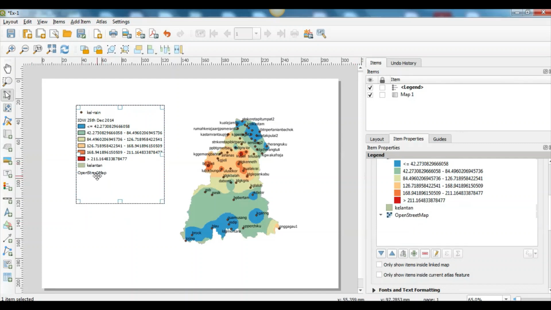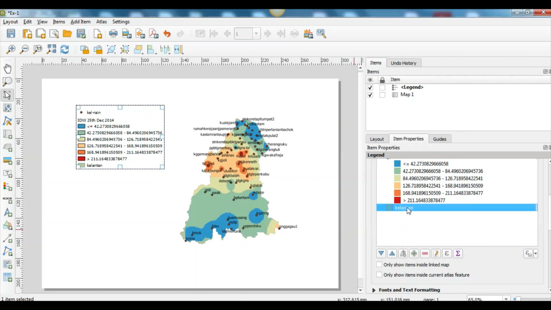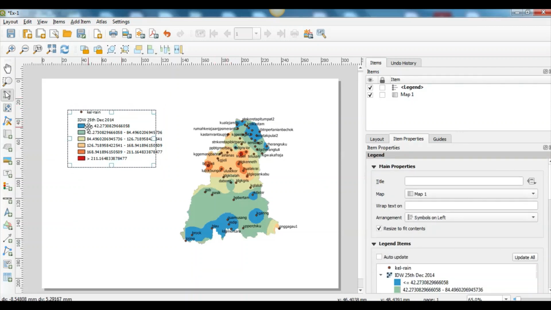So here you go, we already omit it, and in my case I also didn't put the OpenStreetMap, so I just deduct it, and maybe we can exclude Kelantan base map. So now left with this Kelantan rain gauge and this IDW map. Maybe we can move this legend on the left side. Next is to add the label.